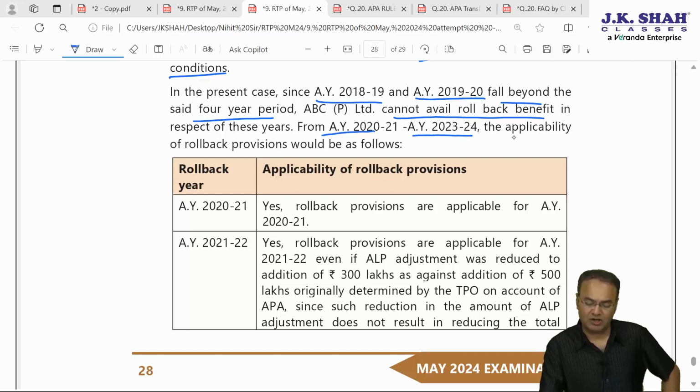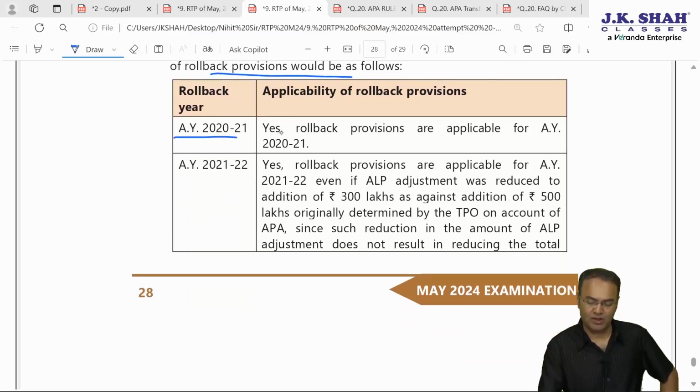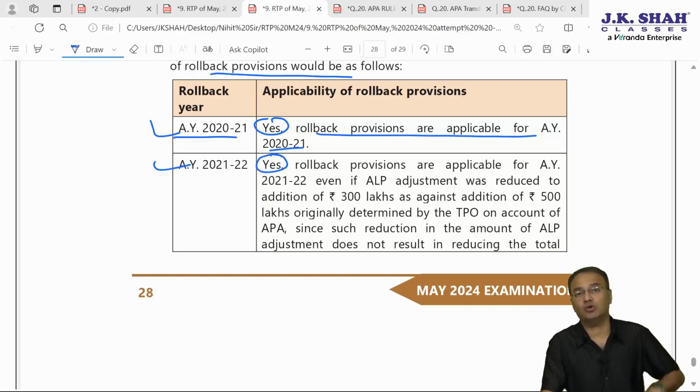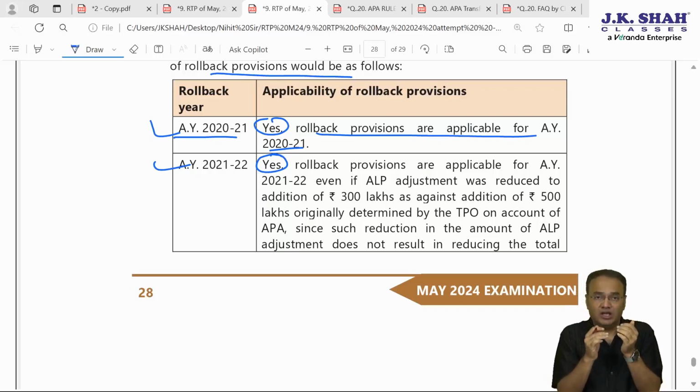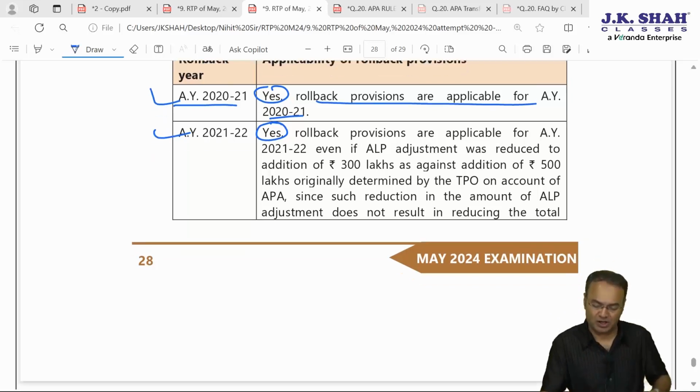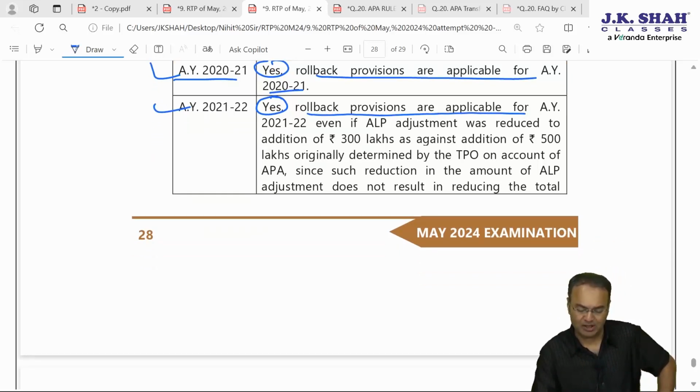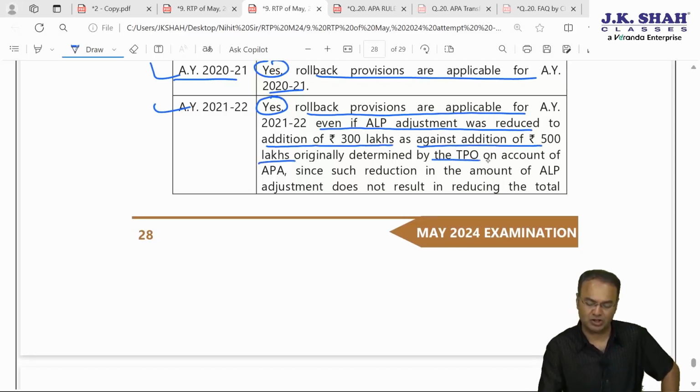AY 2021 till 23-24, applicability of rollback provision would be as follows. For AY 2021 rollback, yes, possible, because there is no dispute. For AY 21-22 also yes, even though as per APA or as per rollback provision, the income which was enhanced by TPO by 500 lakh, instead of 500 lakh, income will now be enhanced by 300 lakh. Rollback provisions are applicable even if ALP adjustment was reduced to addition of 300 lakhs as against addition of 500 lakhs originally determined by TPO.